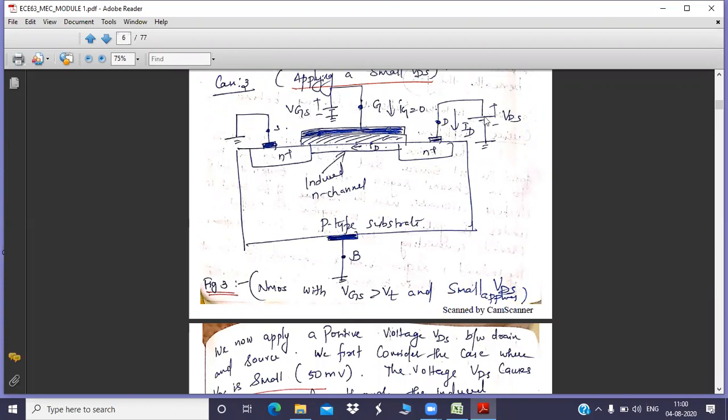Sir, the pinch-off is for which one? I forgot that. You told me that it's going to get pinched. Yes, that is for case 4. I will repeat case 4 again.